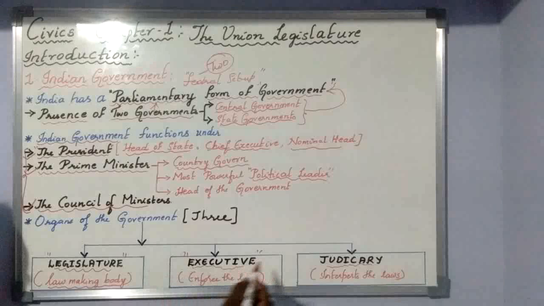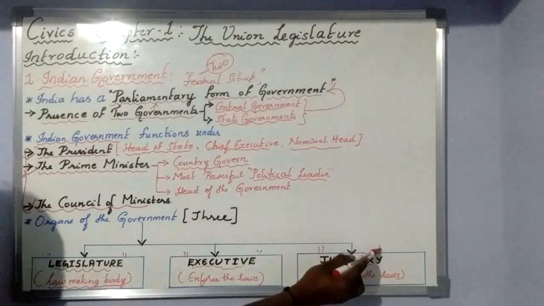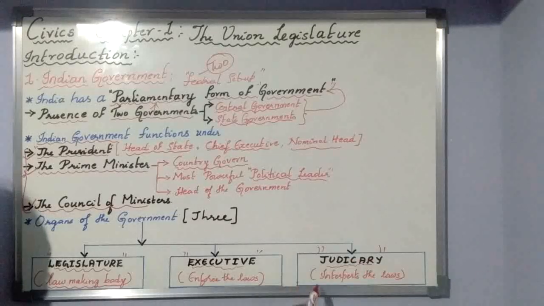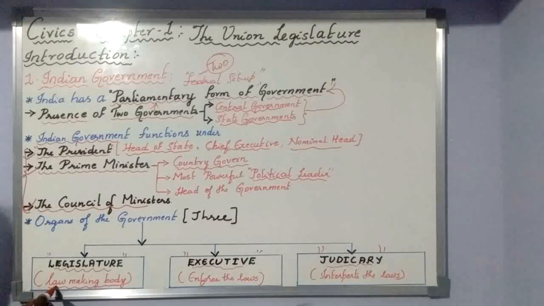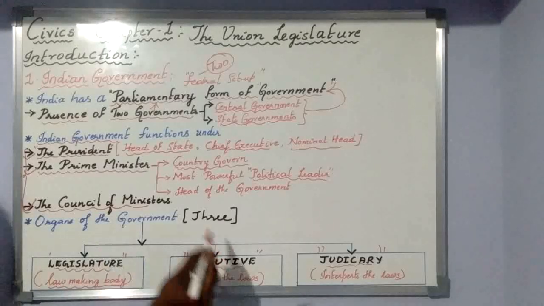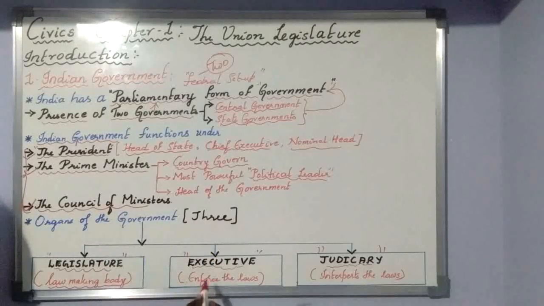After the law is made, whether that law is bound by the Indian Constitution or against the Constitution is going to be checked by the judiciary. That is the reason it is said to interpret the law. Whatever law is made by the legislature is sent to the executive. The executive will cross-check the law and enforce it. After that, it is sent to the judiciary, which interprets the law.